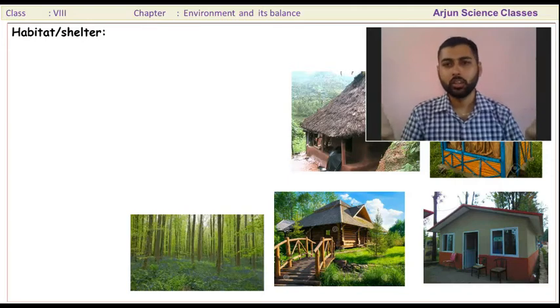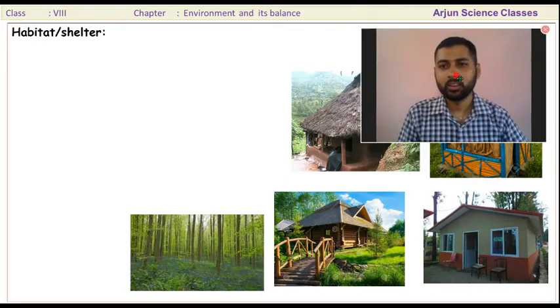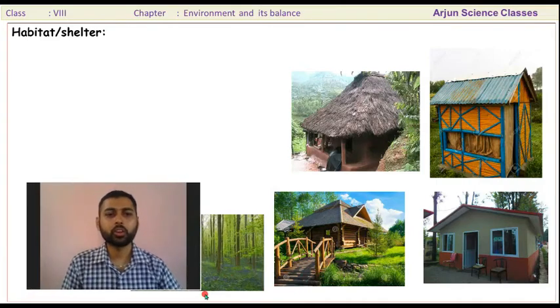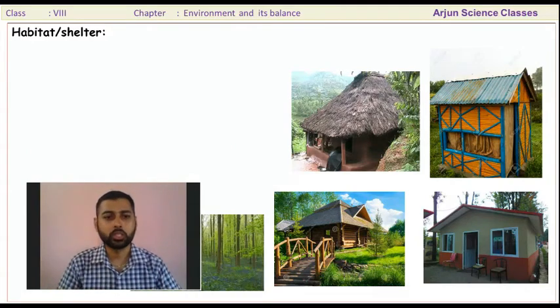Likewise, habitat and shelter. We depend on natural resources for habitat. We use different raw materials of natural resources to make our house.